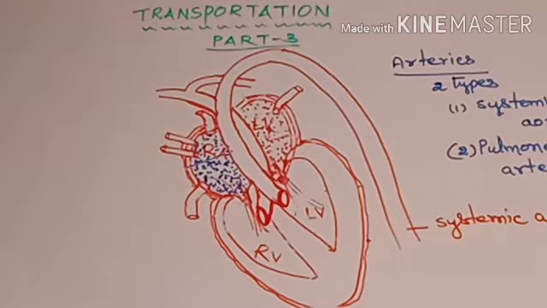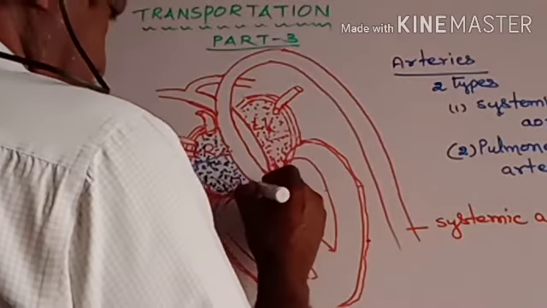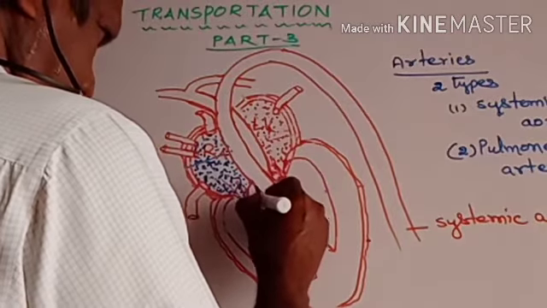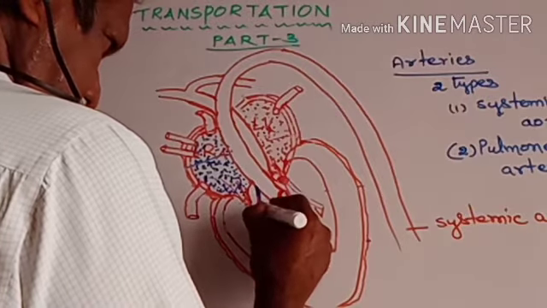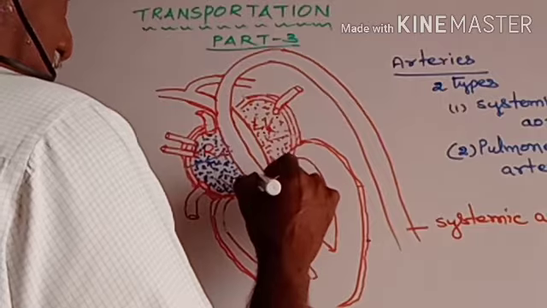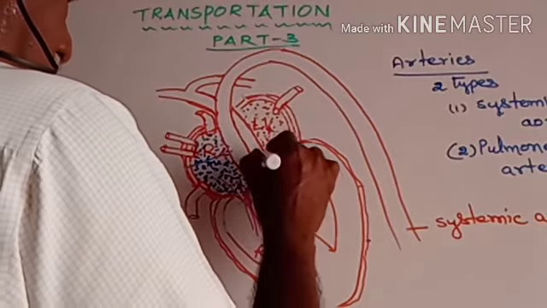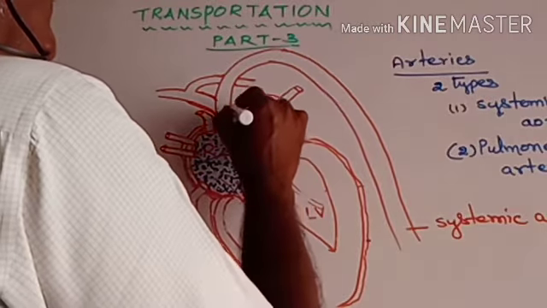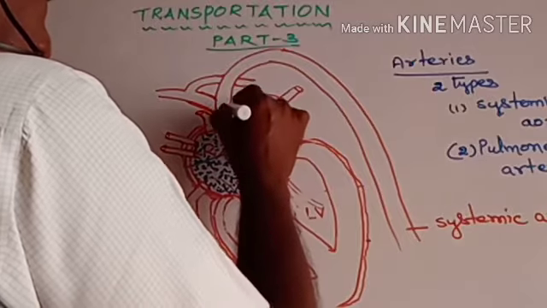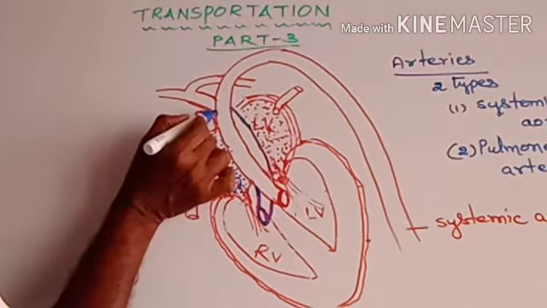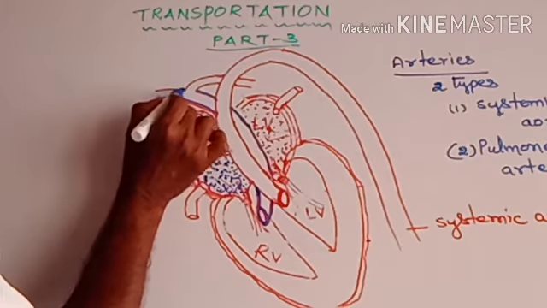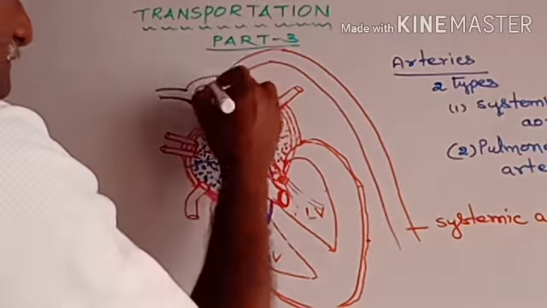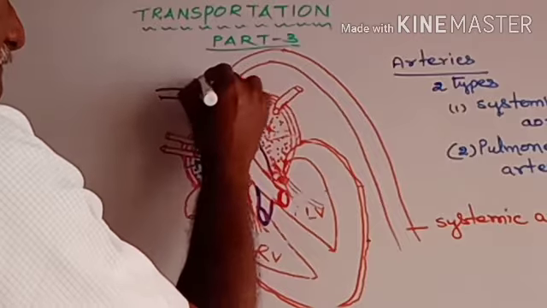So the pulmonary artery, after coming to the outside of our heart, divides into two.